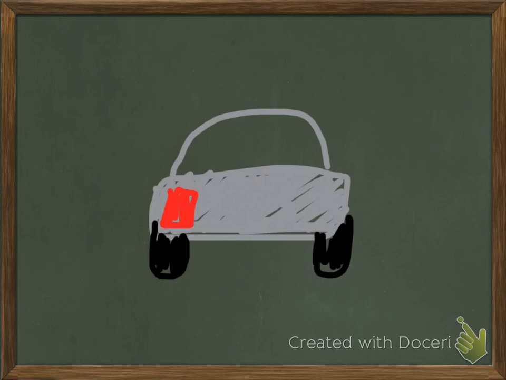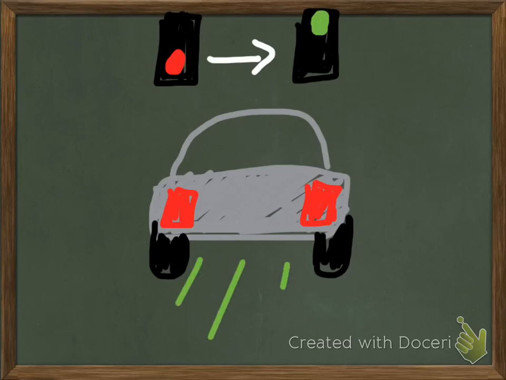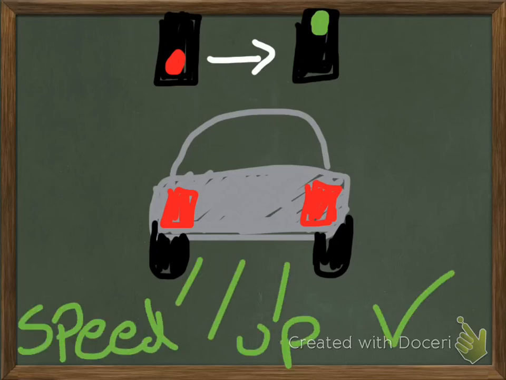Again, if you're in a car sitting at a red light and that car is not going anywhere, but then the light changes to green, and you start to move, because you speed up, because you change your speed, that's an acceleration.